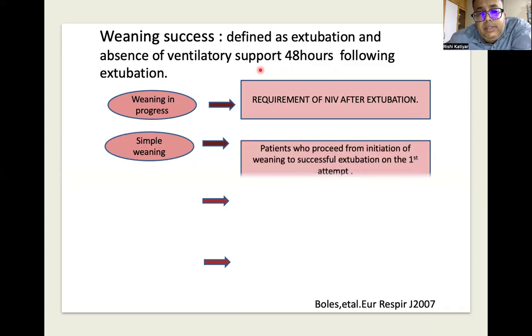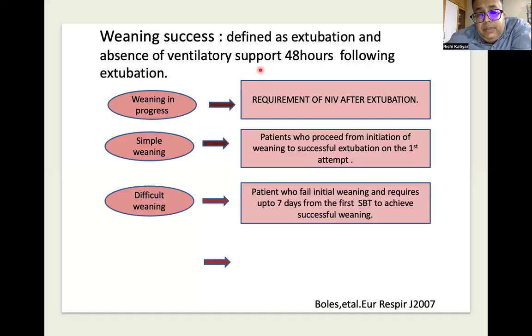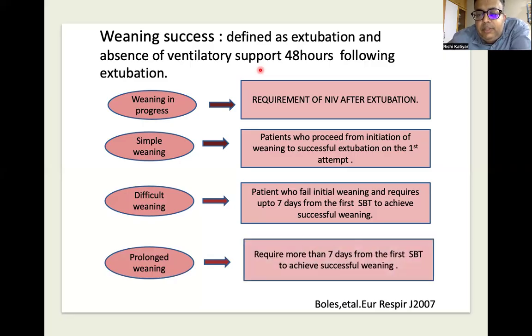Simple weaning is when patients proceed from initiation of weaning to successful extubation on the first attempt. These patients are those who can easily be weaned from the ventilator. Difficult weaning: patients who fail initial weaning and require up to 7 days from the first spontaneous breathing trial to achieve successful weaning. Prolonged weaning. Now, what is prolonged weaning? Prolonged weaning is requiring more than 7 days from the first spontaneous breathing trial to achieve successful weaning.